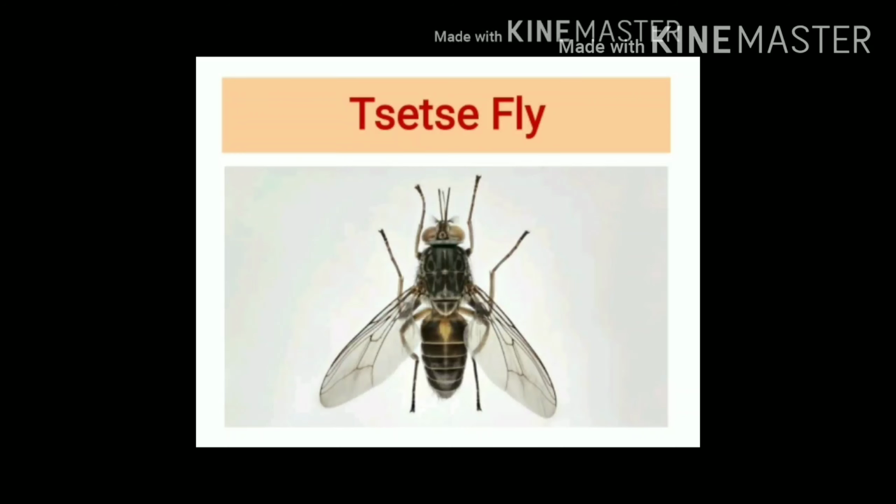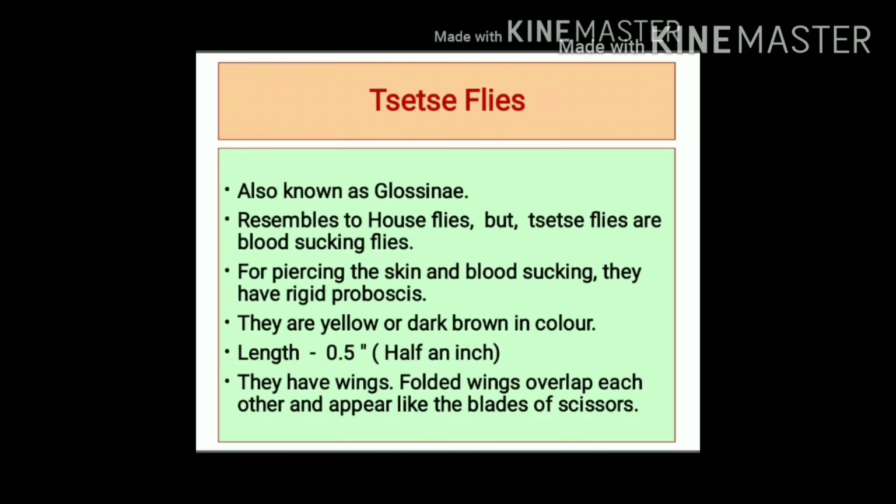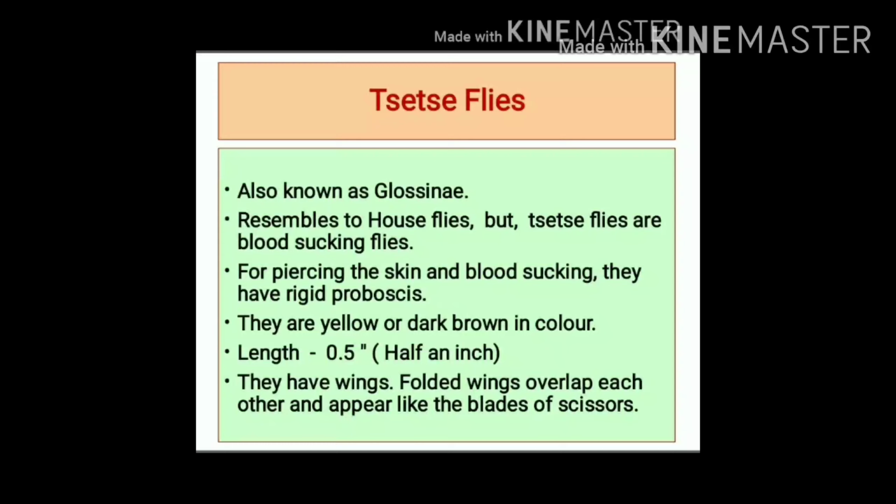It is tsetse fly. Tsetse flies are also known as glossini. These flies resemble house flies, but tsetse flies are blood-sucking vectors. And for piercing the skin and for blood-sucking, they have proboscis. Tsetse flies are yellow or dark brown in color. Tsetse flies are about half an inch long.